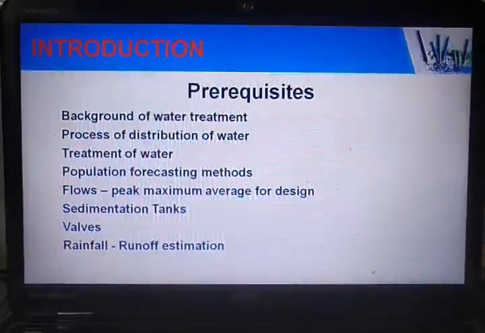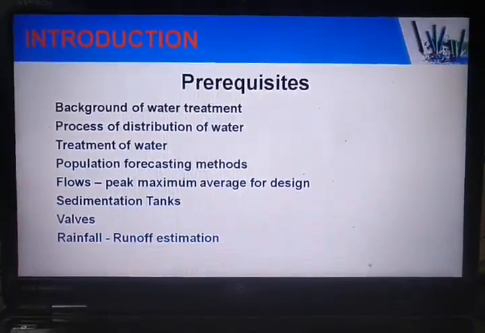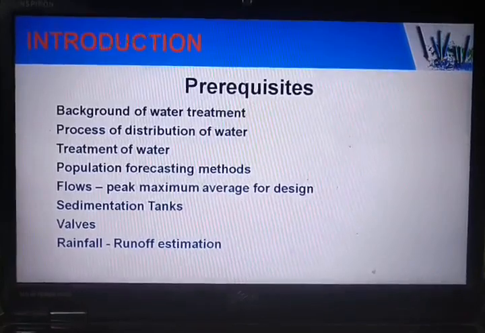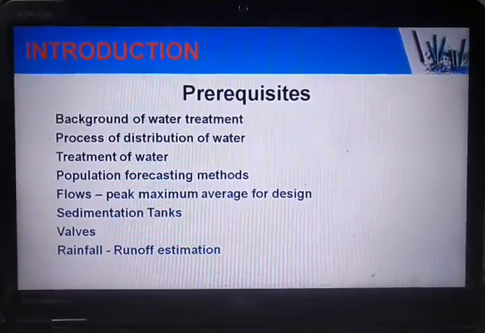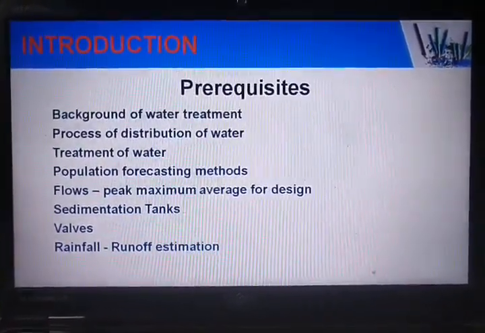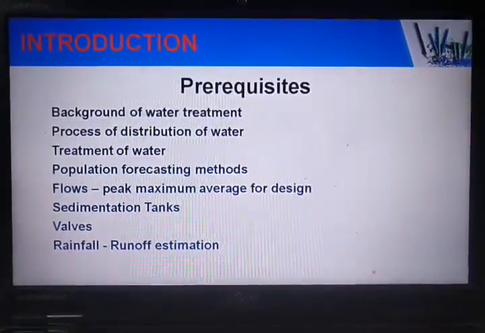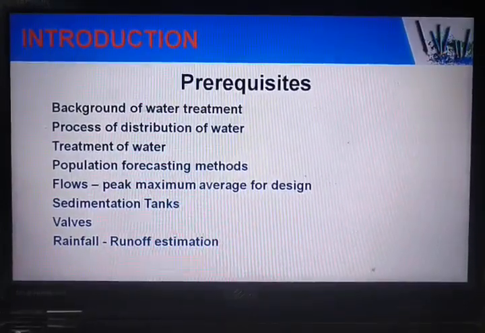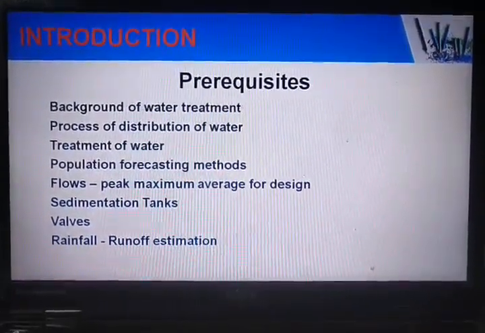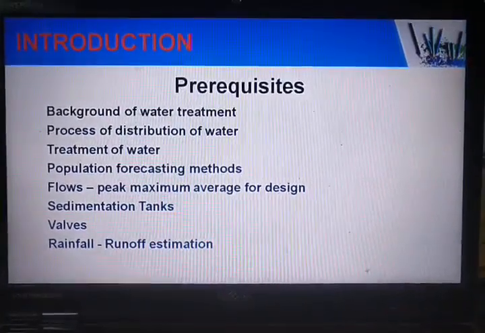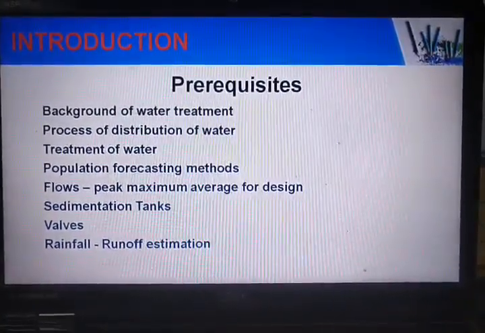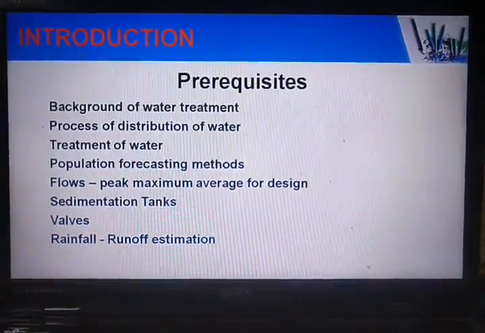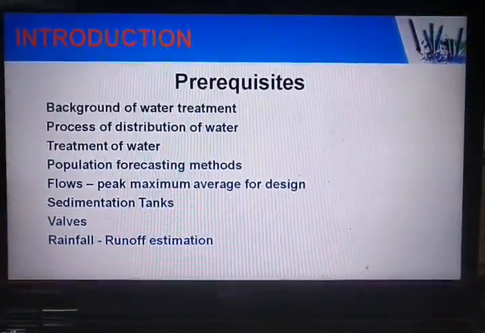Okay, so as you have studied water treatment engineering in your previous semester, before going into this course you need to have some prerequisite knowledge of water treatment, because after supplying the water to the consumers or customers, upon its usage, that water will again be discharged as wastewater, or in general we call it sewage.